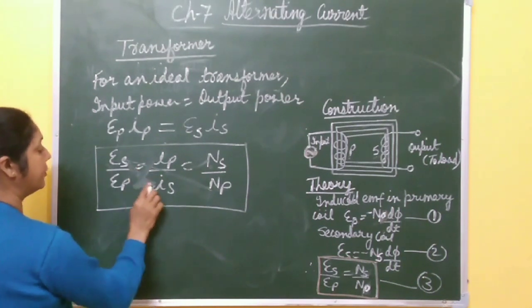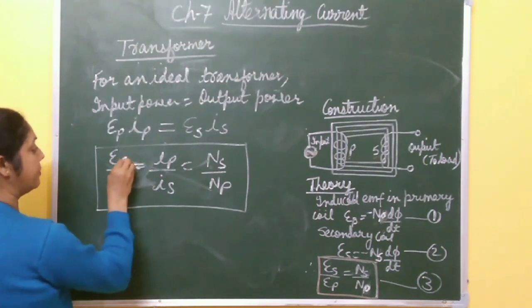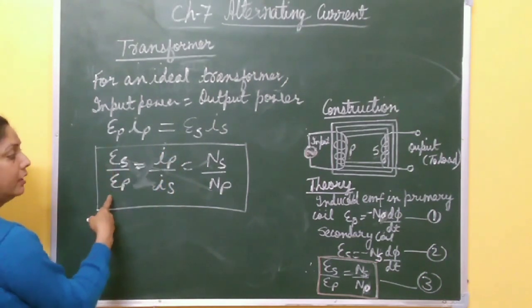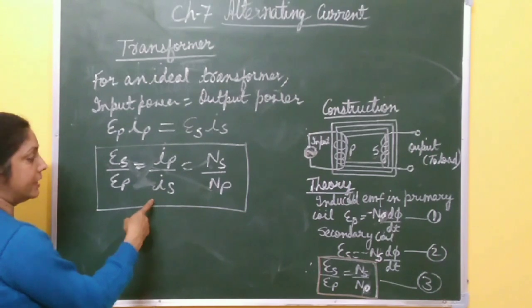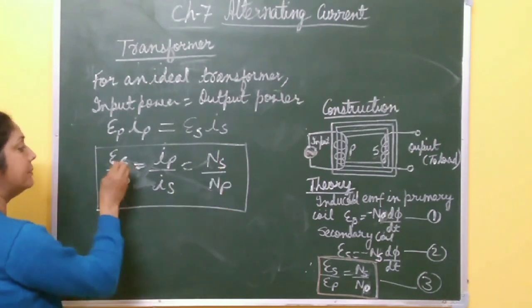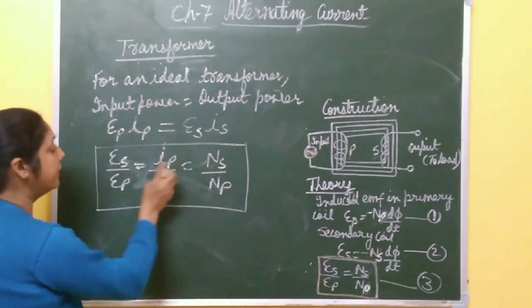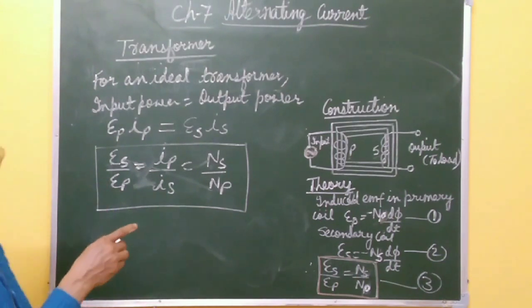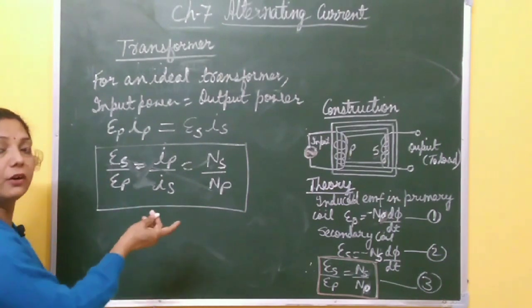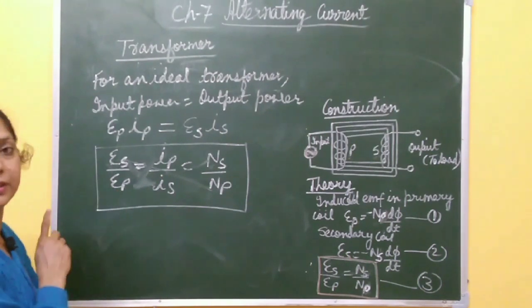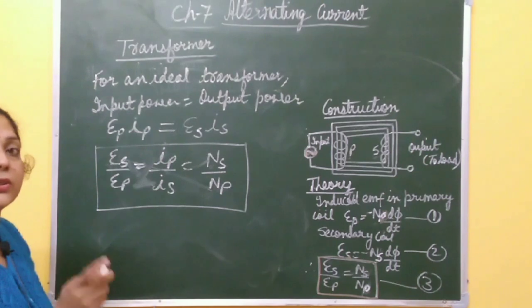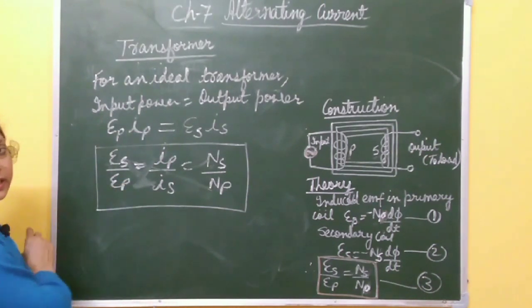This point is very important, and in numericals this formula is used. So you must remember this formula: ES by EP equals IP by IS, and this is equal to NS by NP. It means E and N are directly related, and E and I are inversely related. Thus, a step-up transformer steps up the voltage, but also decreases the current in the same ratio. And a step-down transformer steps down the voltage, but also increases the current in the same ratio.